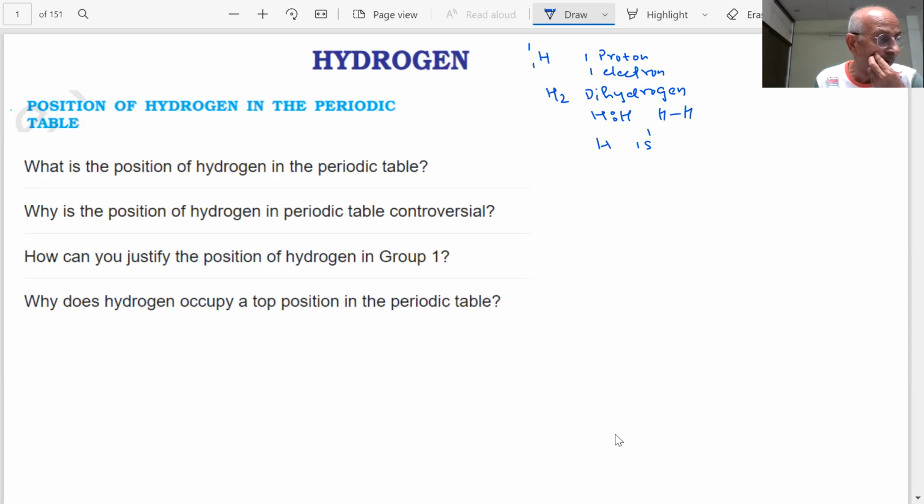The important question about hydrogen, which we already know, students, is the position of hydrogen in the periodic table. This is a controversial situation: where should hydrogen be placed in the periodic table? Or they ask: justify the position of hydrogen in the periodic table. Why are we talking about that, students?